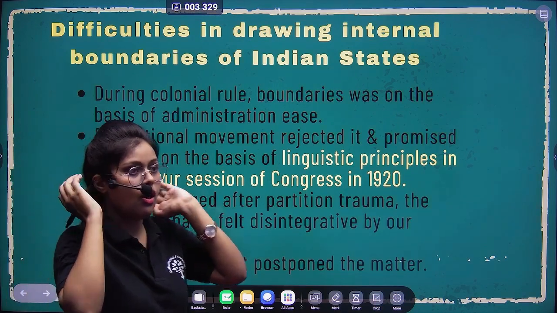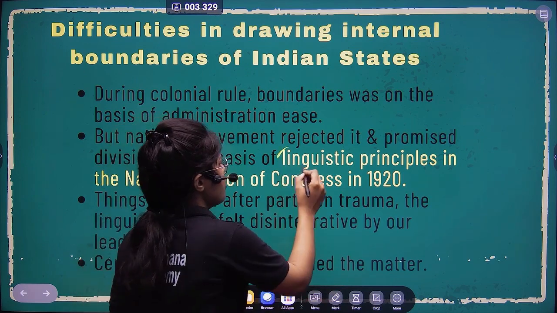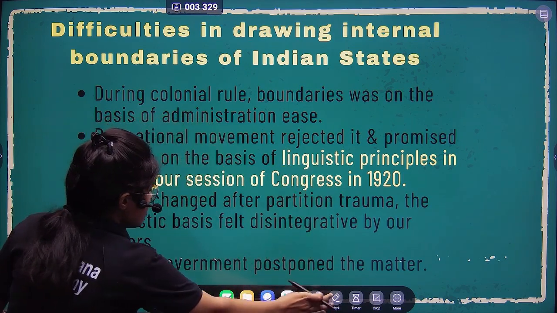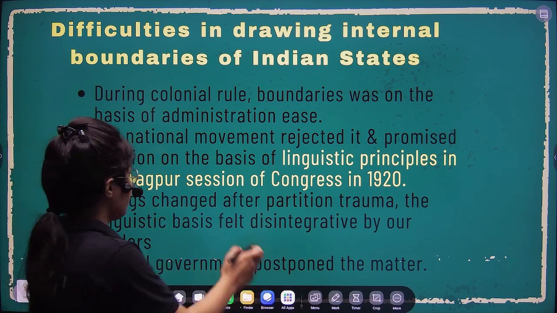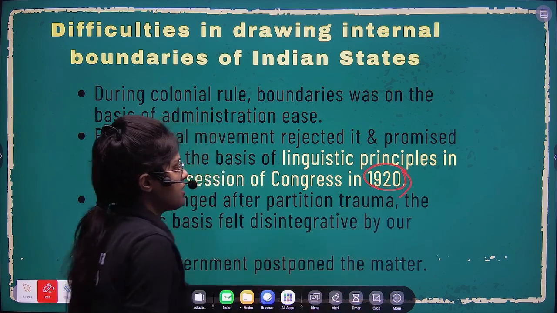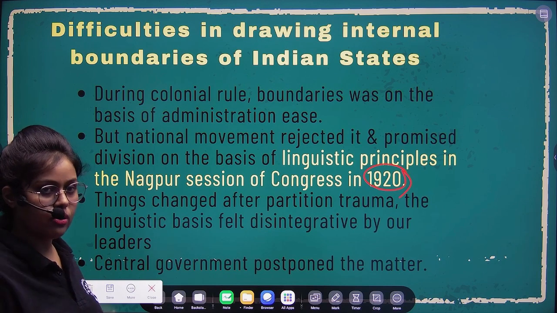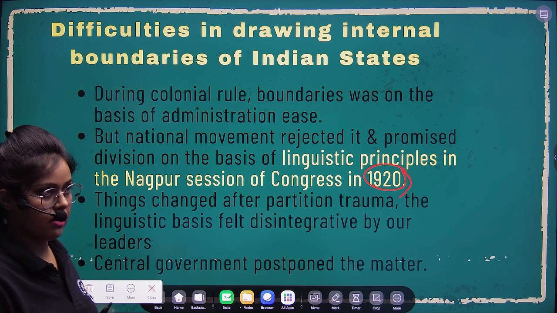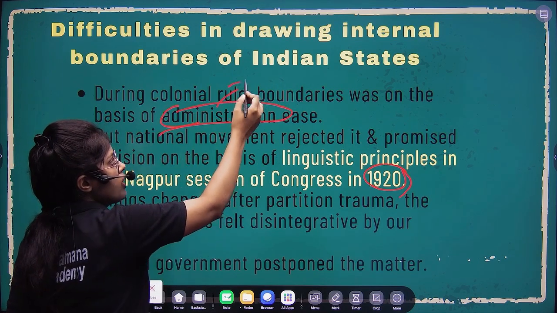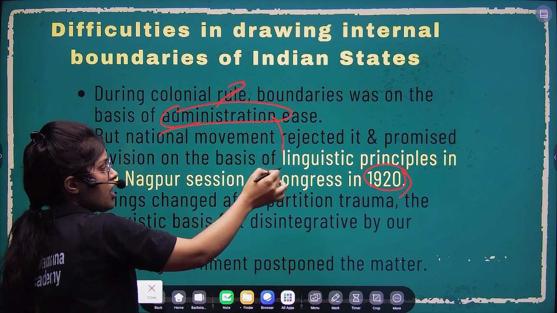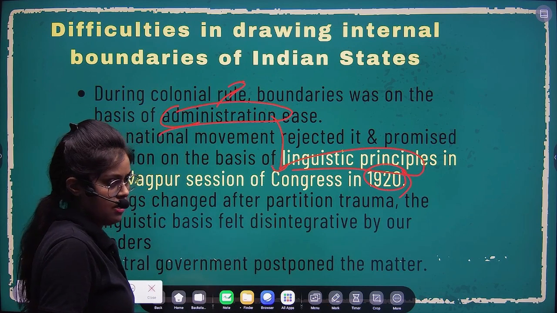The demands from the regions of the states, and that demand was on the basis of the linguistic principle. In the Nagpur session in 1920, the Congress itself promised that it would form the country on the basis of linguistic boundaries. Earlier, during the colonial period, it was on the basis of administrative ease. But in the Nagpur session, they promised to form it on the basis of linguistic principles.